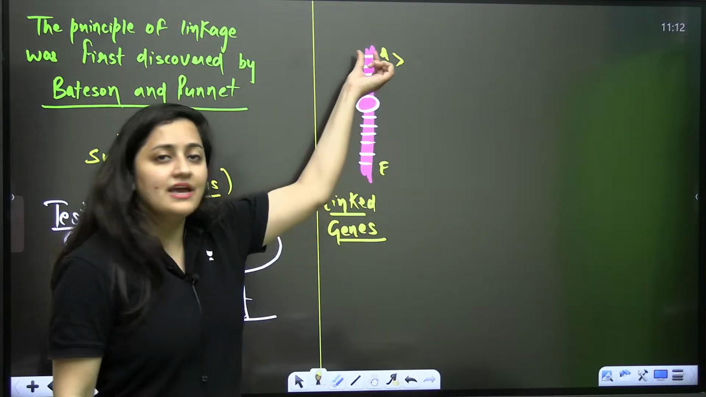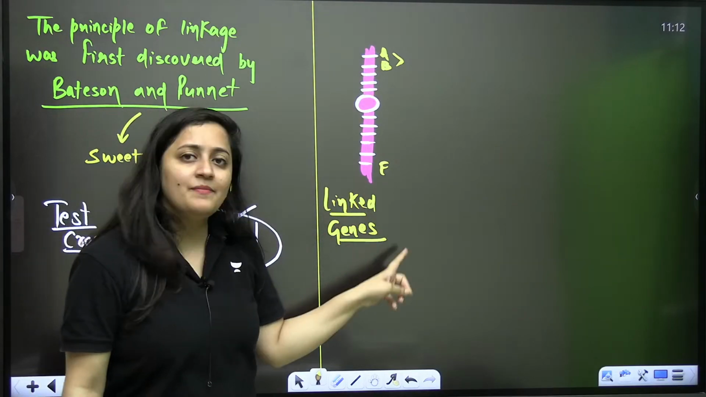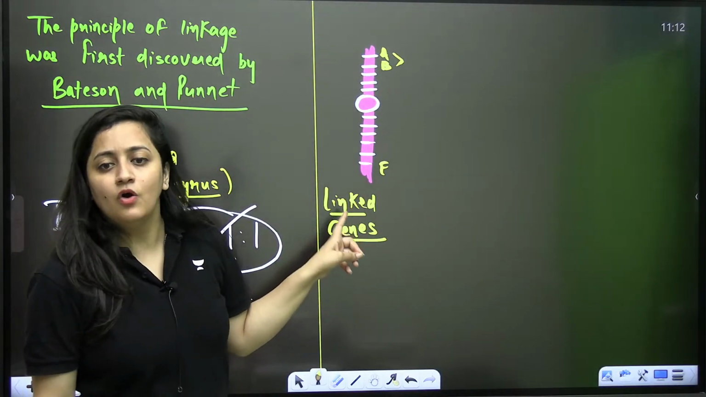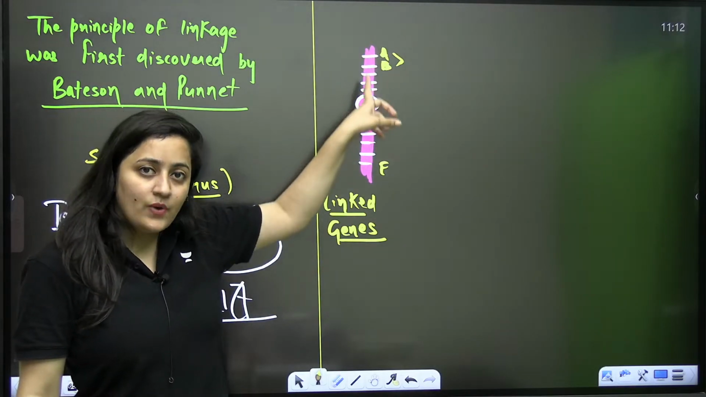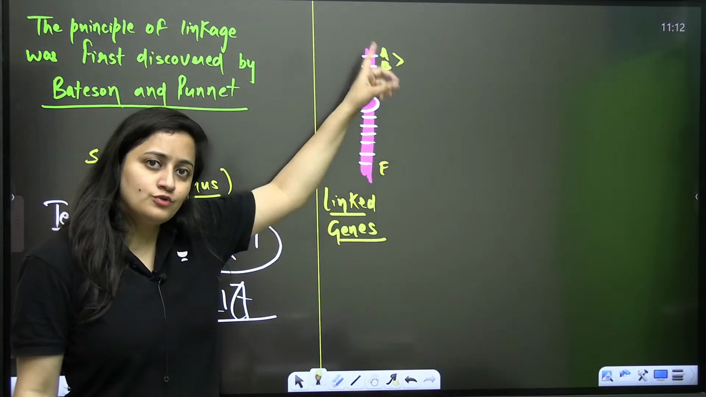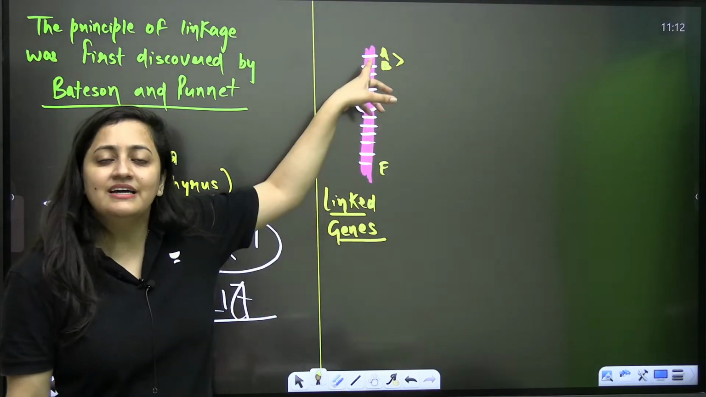So if genes are present on the same chromosome and they are very close to each other, we will call them linked genes. Genes present in a sequential manner, in a proper order on a chromosome, are basically the linked genes.